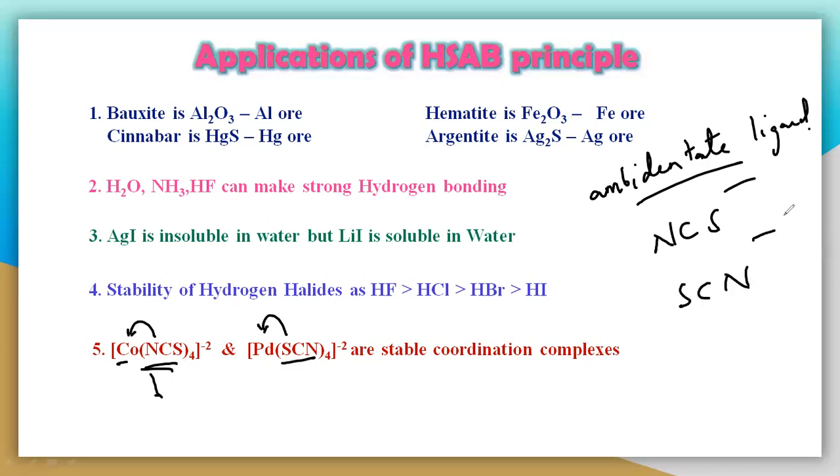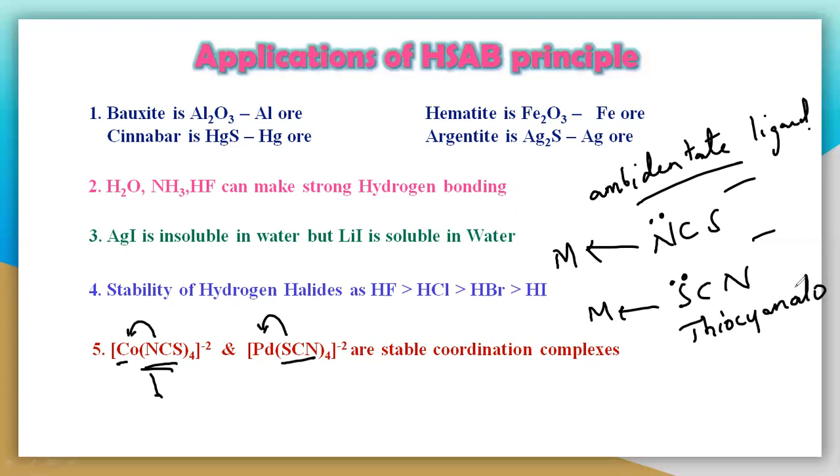So NCS and SCN are both similar in their structure. The difference is that here the nitrogen is donating its lone pair of electrons, but in the other case it is donating with the sulfur.